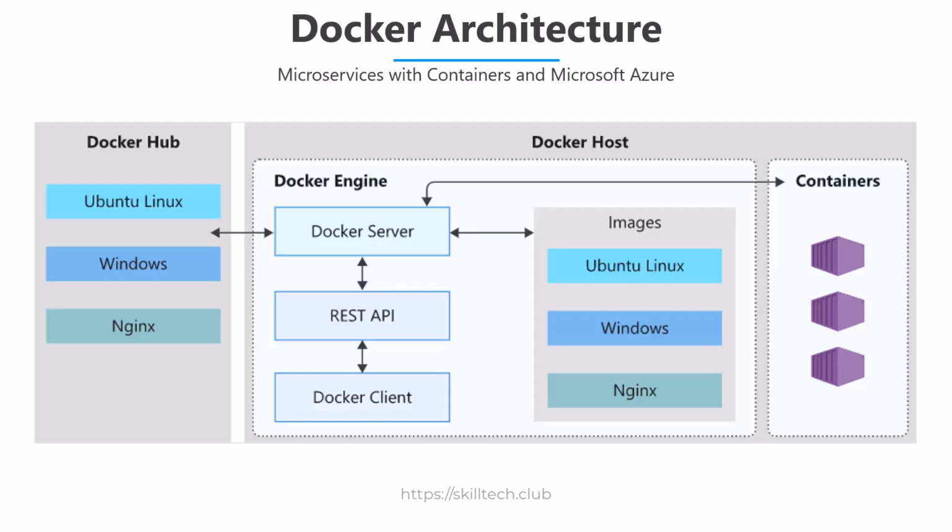The right side part in this architecture is the Docker host. Docker host is the hosting environment where your containers are going to be created and run. That's why inside the Docker host we have multiple sections. We have something known as the Docker engine, which is the main runtime engine responsible for running the Docker containers. And inside that we have Docker server, Docker client, and in between them we have a REST API.